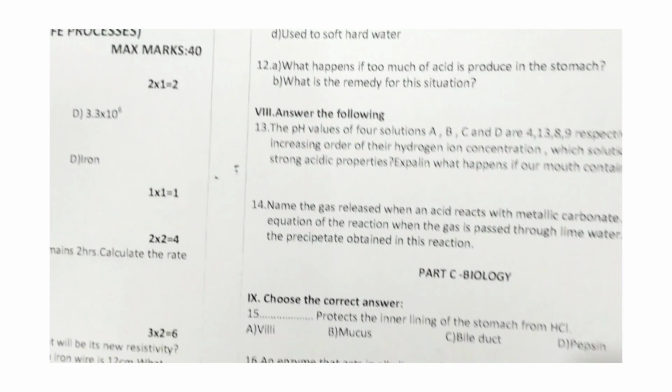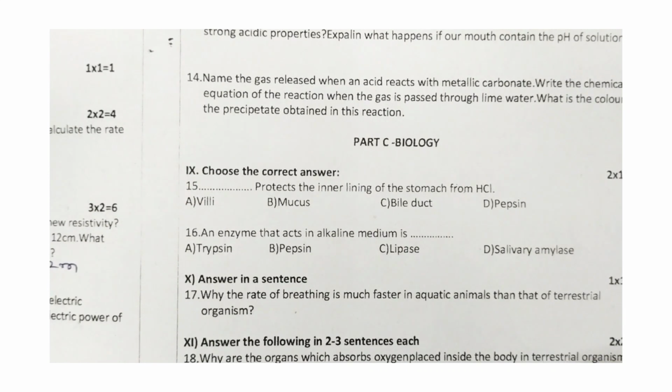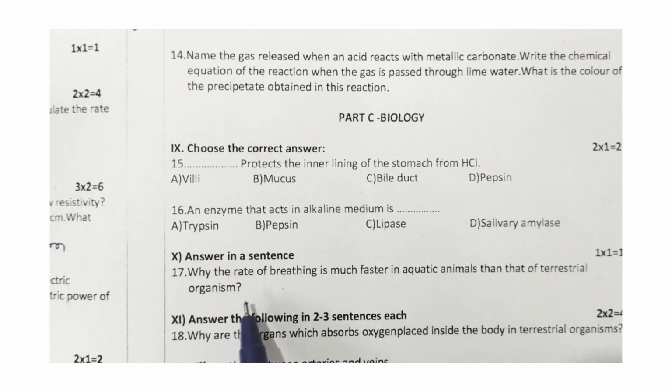So what is the question number 17? Why the rate of breathing is much faster in aquatic animals than that of the terrestrial animals. So in aquatic animals the breathing rate will be more when compared to terrestrial animal. So they asked what is the reason.